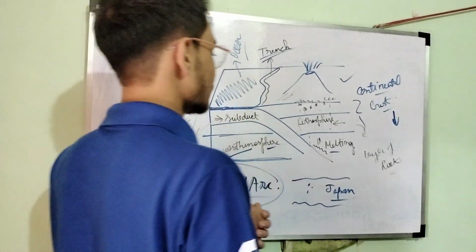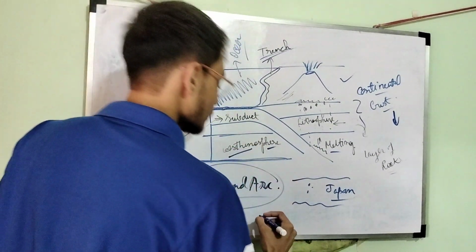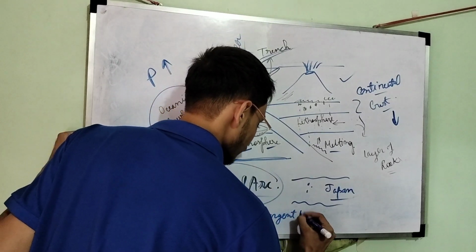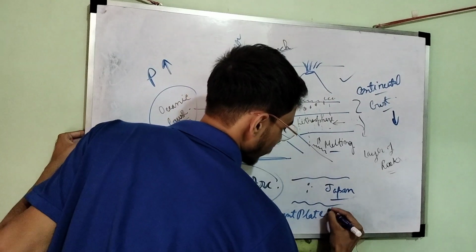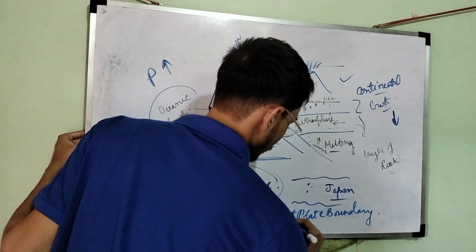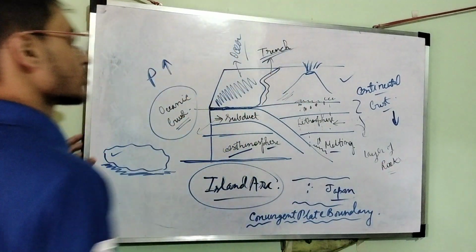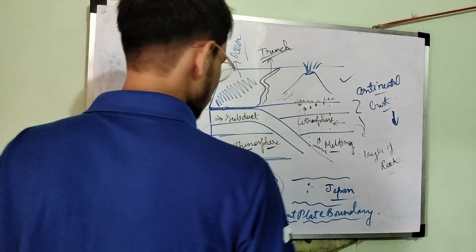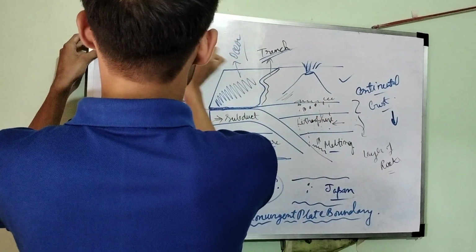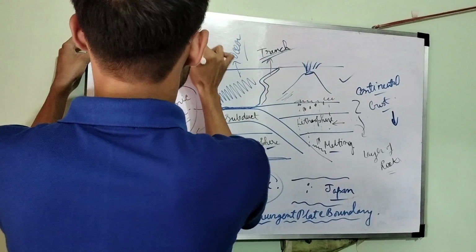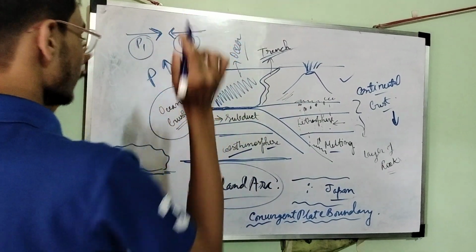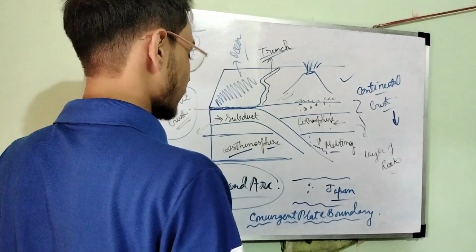Now these are the convergent plate boundaries. What kind of plate boundary? Convergent. If you do not know about plate tectonics, we'll make a video on plate tectonics, and there I will explain all these things. Convergent means both the plates are coming closer. Suppose this is plate 1, suppose this is plate 2. Both the plates are coming closer. So this is a convergent plate boundary.